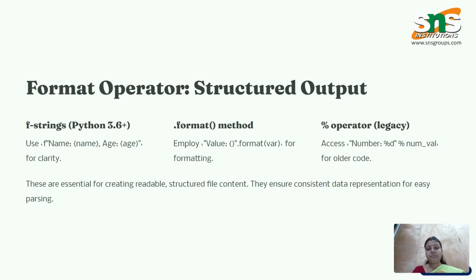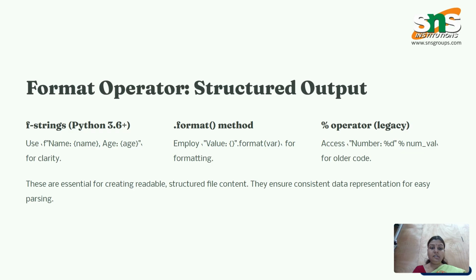Format operator, structured output. F-strings, in Python 3.6 plus, use f, name, age for clarity. These are essential for creating readable, structured file content.